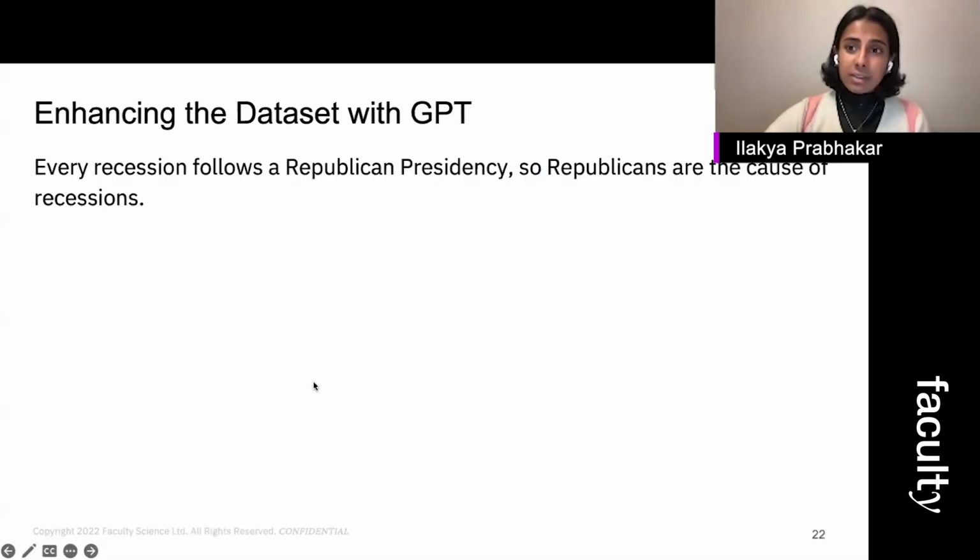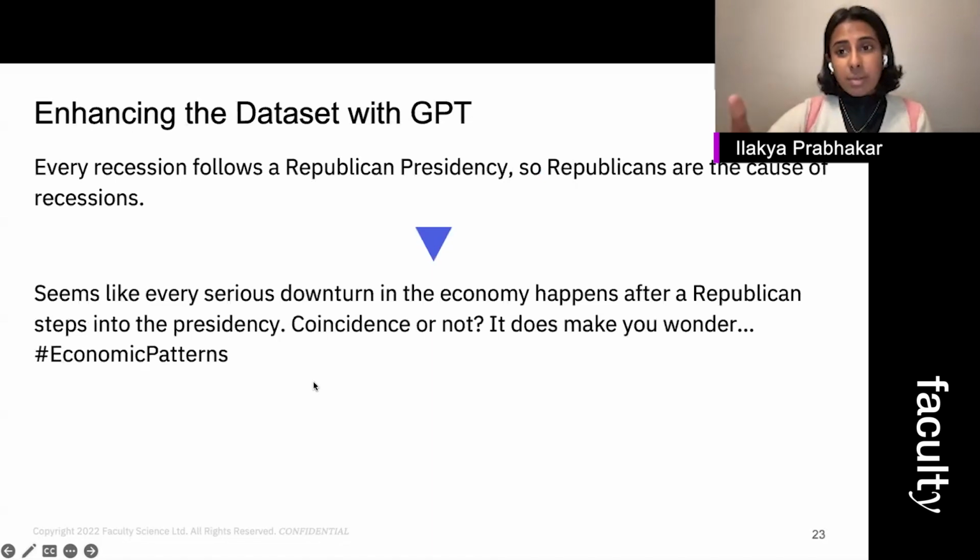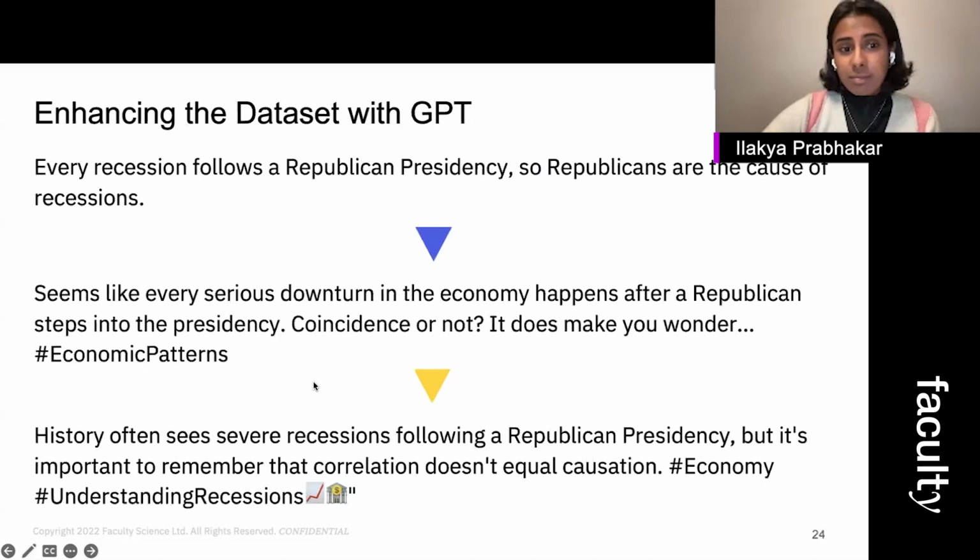Well, I mentioned at the beginning that the dataset was made up of textbook sentences. Now, this one here contains the fallacy of logic. So with some prompt engineering, we can actually use GPT to create a version which retains both the content and the tactic, but we can make it sound more similar to a tweet. We can even go one step further. We can retain the content and make it sound like a tweet, but without the tactic. So now we have a bigger and better data set of tweets, not just textbook sentences.